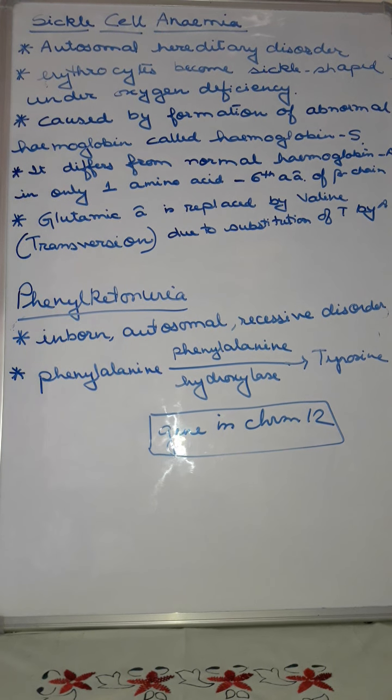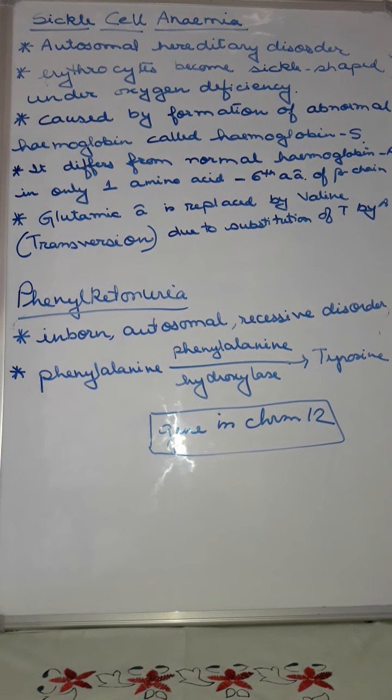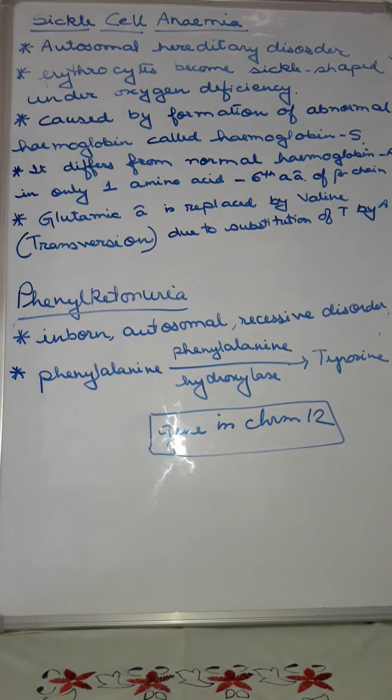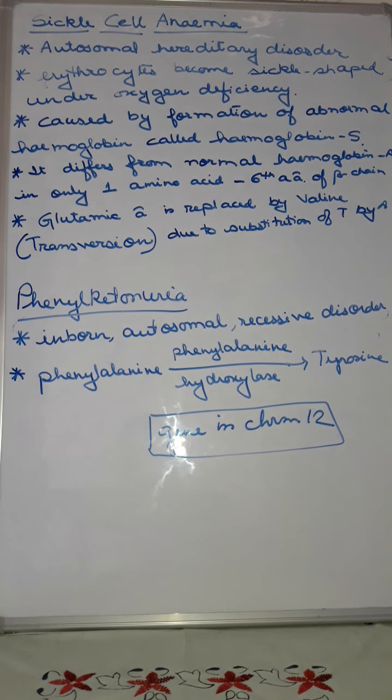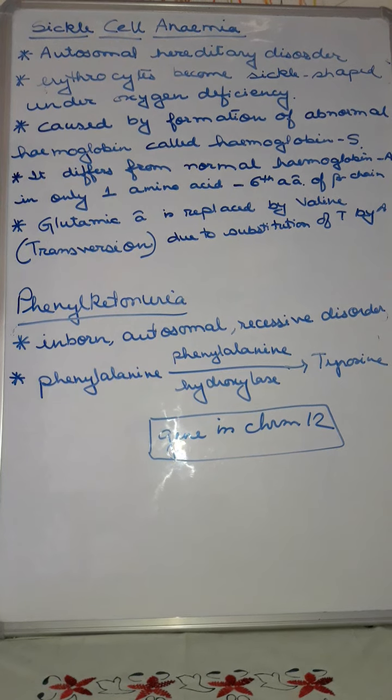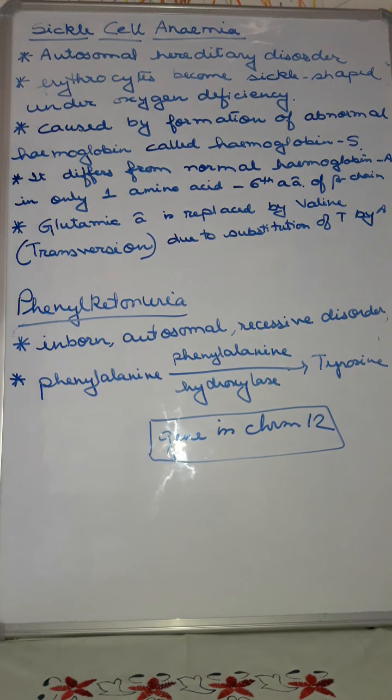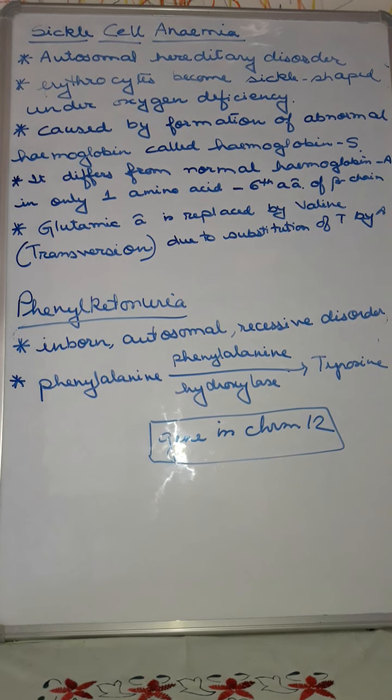Phenylalanine will not get converted to tyrosine, and it gets deposited in the bloodstream. If it gets deposited, it causes the phenylketonuria disease, in which the offspring show mental retardation.